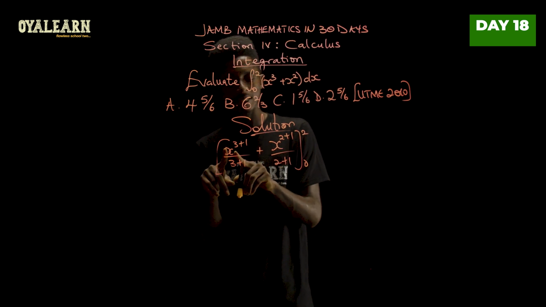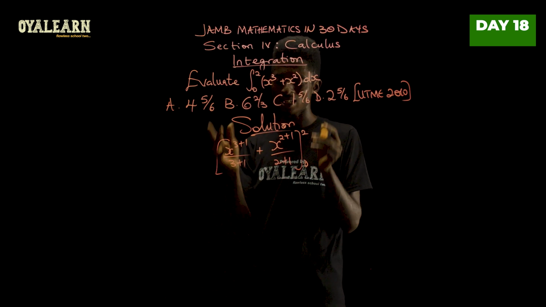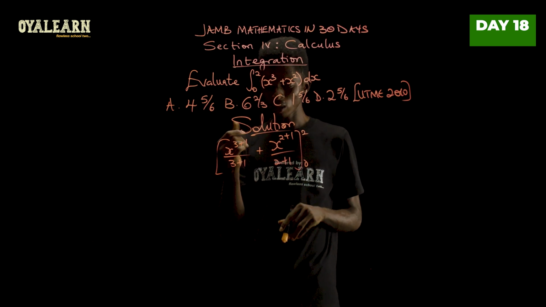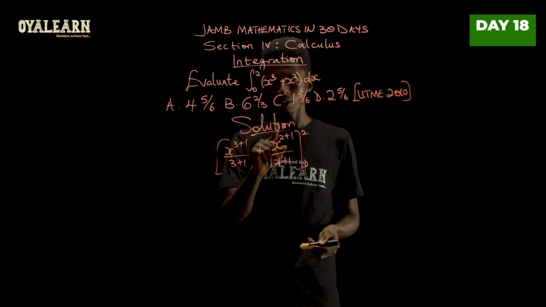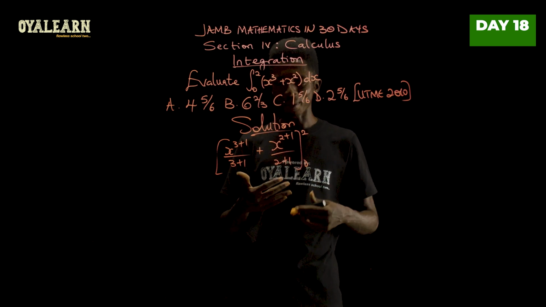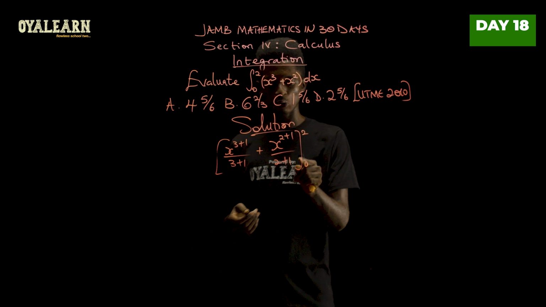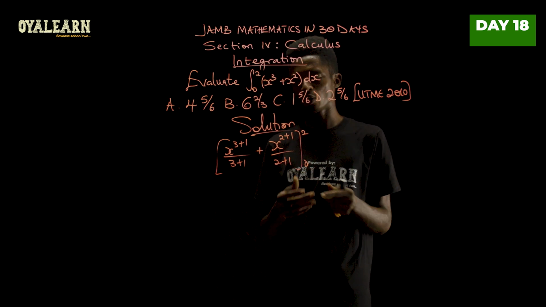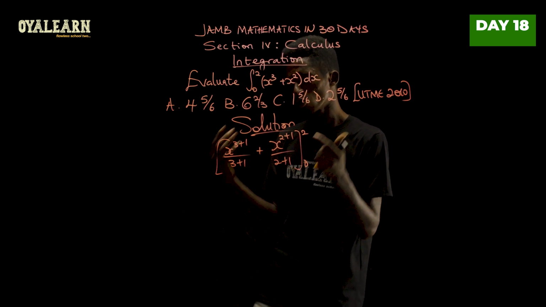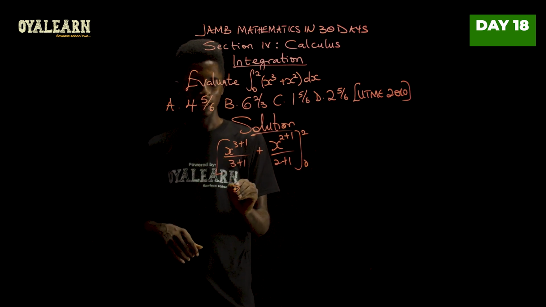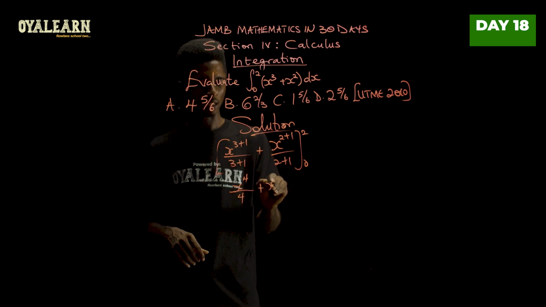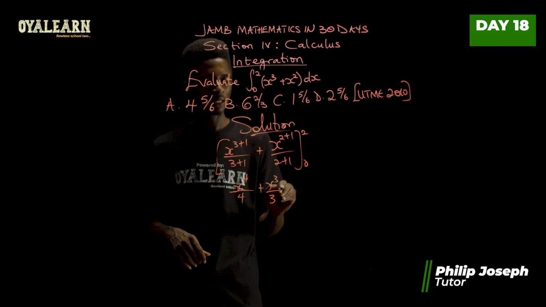And when you put x is 0 in this case, you will get 0, because 0 raised to power 4 is 0, and 0 divided by 4 is still 0. 0 raised to power 3 is 0, divided by 3 is still 0. So we don't need to evaluate the part where x is 0, we just go straight to when x is 2. So this will then be x fourth over 4 plus x raised to power 3 over 3.